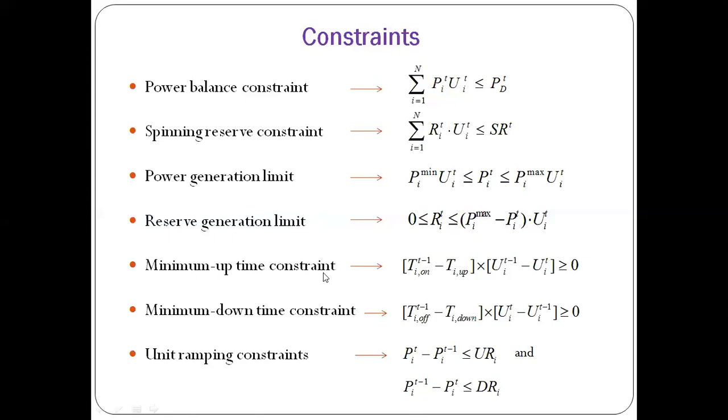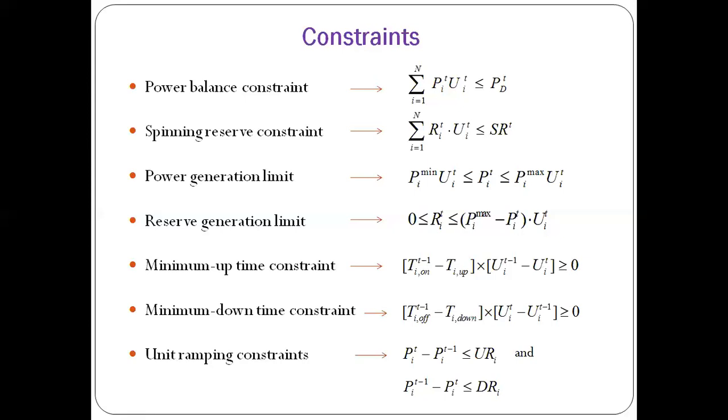Minimum uptime constraint. This is the same as we have already discussed in previous modeling. Minimum downtime constraint is also the same, which we have already discussed. This must be satisfied, because here we are considering thermal generators. The thermal generators must satisfy the minimum uptime and minimum downtime limits, due to some cost issues, and because the temperature under the boiler goes through gradual change.